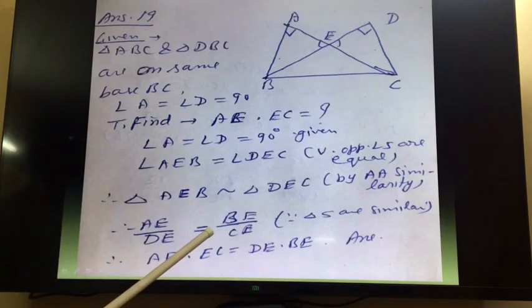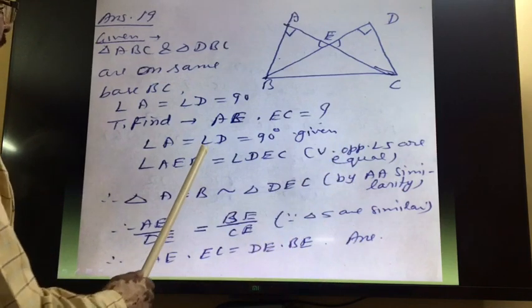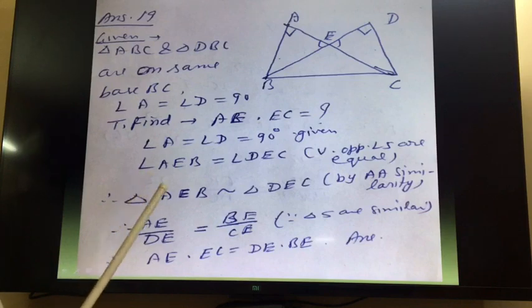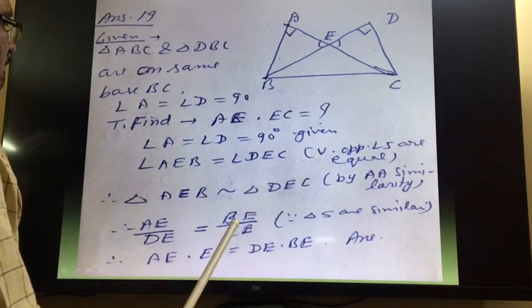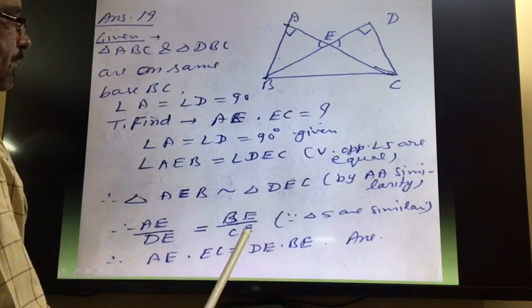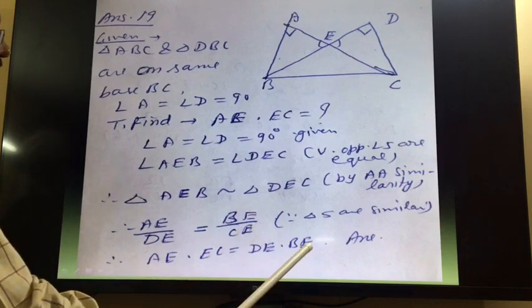So these two triangles are similar by angle similarity. And if two angles are equal, triangle similar, then sides proportional. So we can write AE upon DE is equal to here EB upon EC. So here AE into EC is equal to DE into DE.